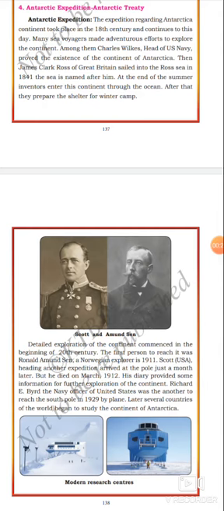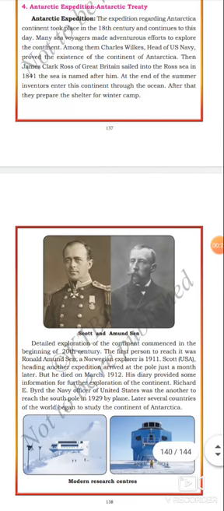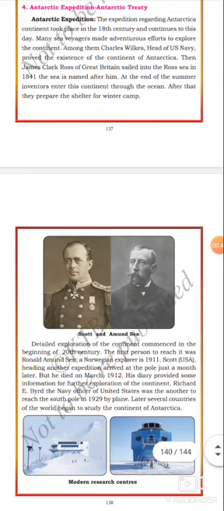The expedition regarding the Antarctica continent began in the 18th century and continues to this day. Many sea voyagers made adventurous efforts to explore the continent.